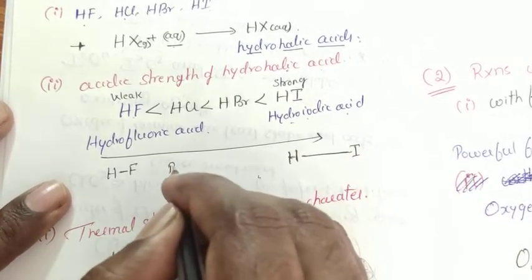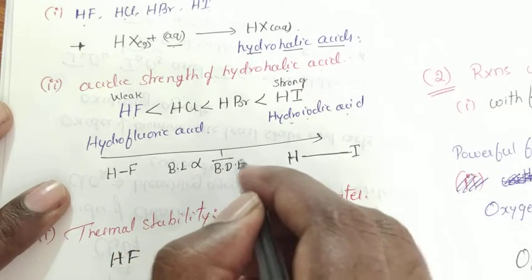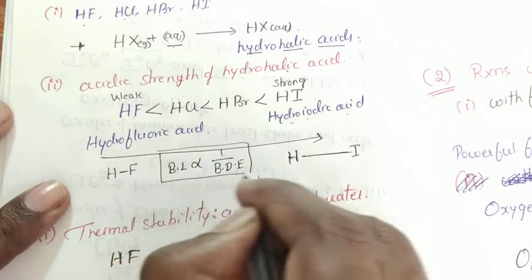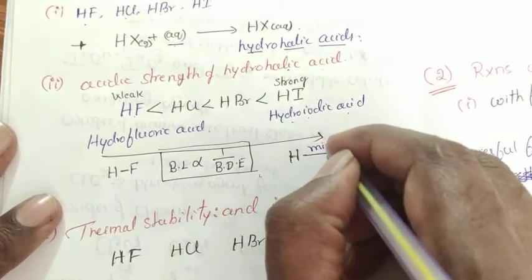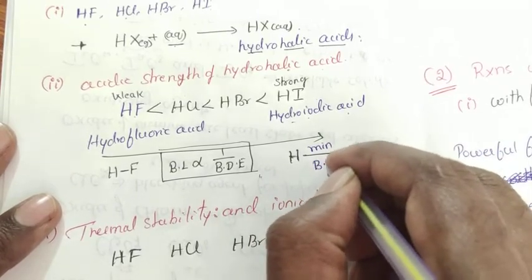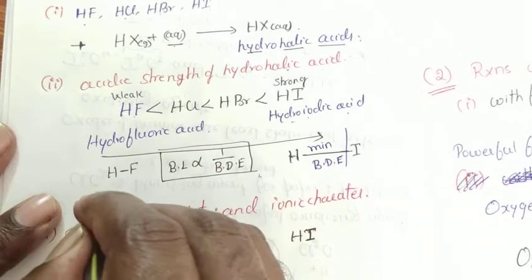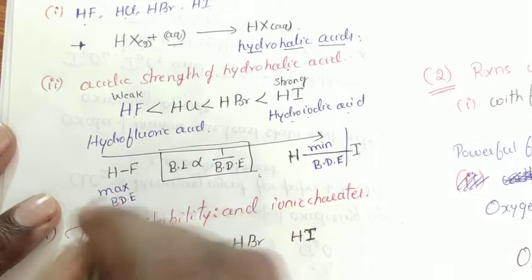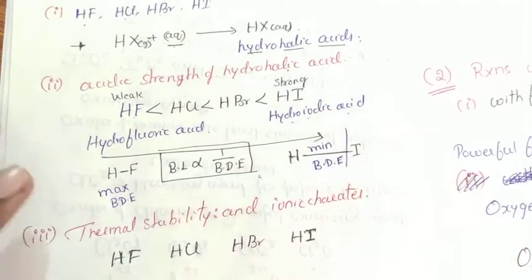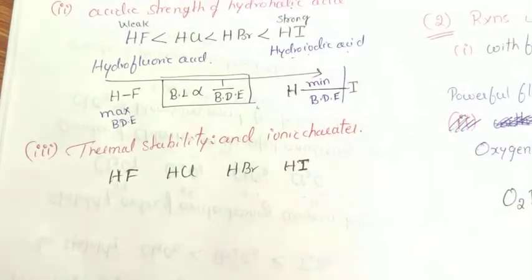We know that bond length is inversely proportional to bond dissociation energy. Here we require a minimum amount of dissociation energy to break the bond. But here we require a maximum amount of dissociation energy to break the bond. Therefore, hydrogen iodide is a strong acid when compared to hydrogen fluoride.